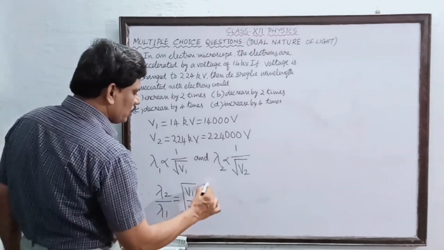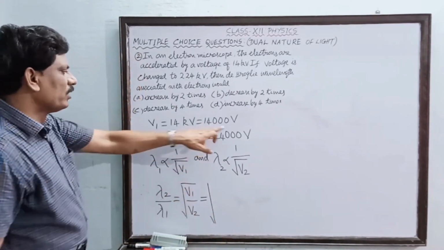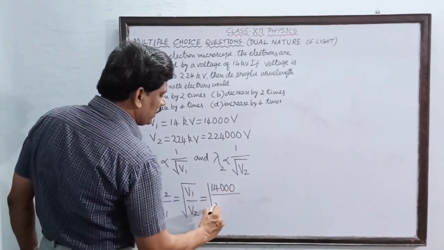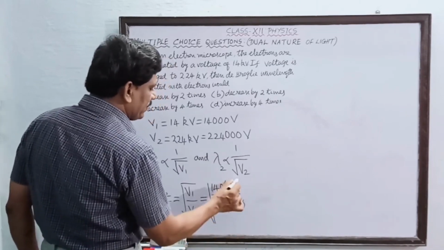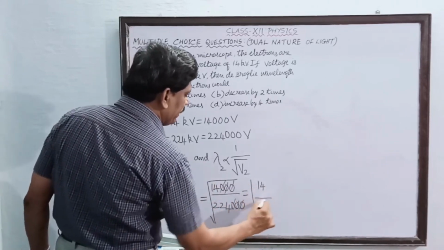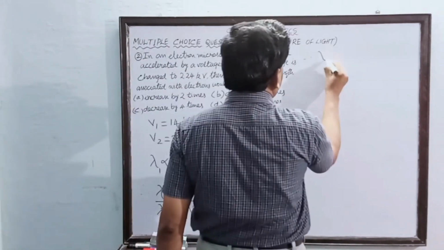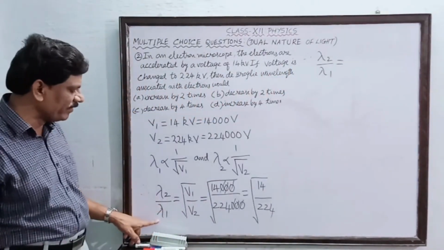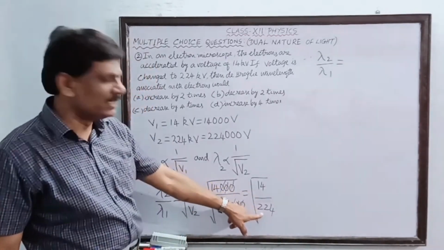So this is now equal to the square root of, now you substitute the values of V1 and V2, 14,000 divided by 224,000. So these three zeros get cancelled. What is remaining is the square root of 14 divided by 224. Therefore lambda 2 divided by lambda 1 is equal to the square root of 14 divided by 224.